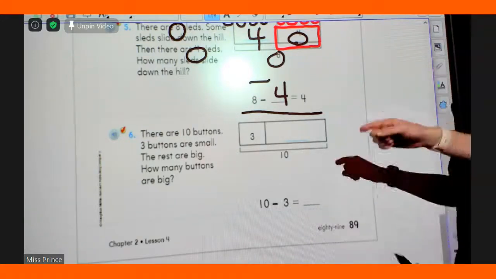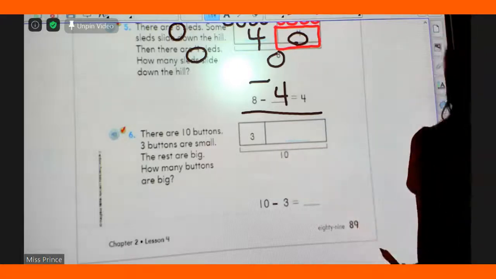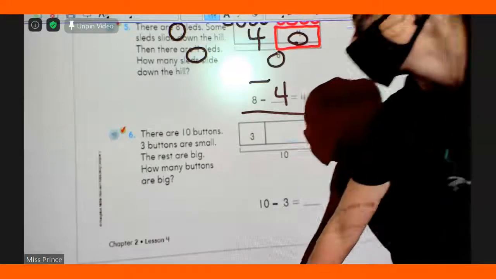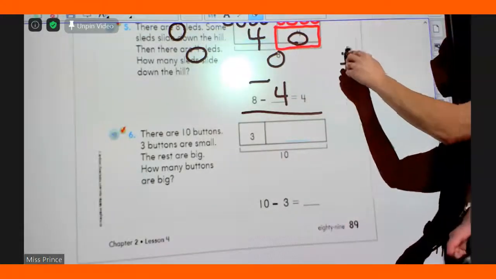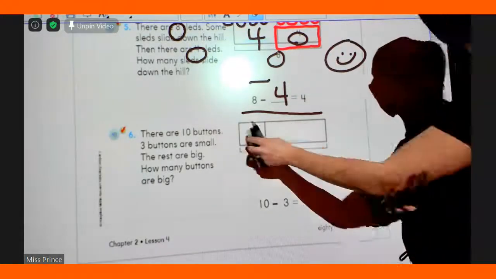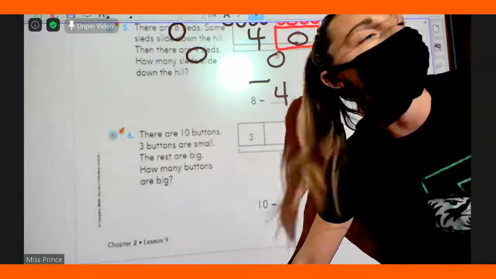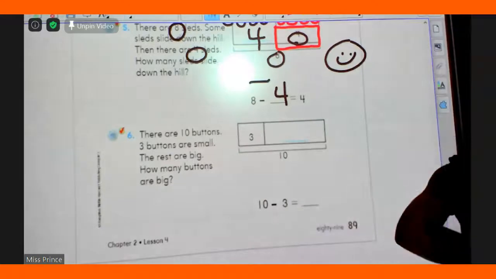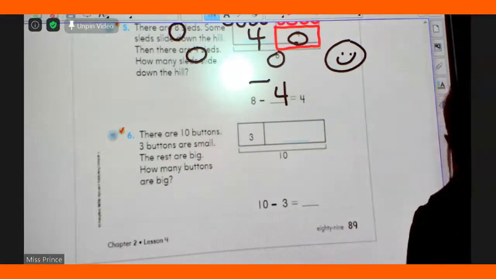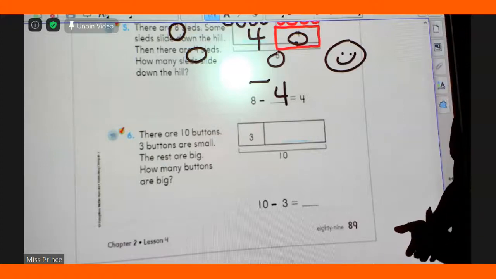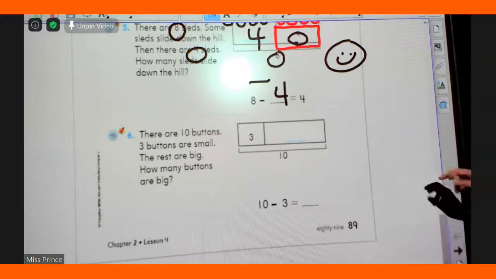You can draw in this little spot here. You can if you want, yeah. I just know that there's a little bit more room right on the top. Okay, happy face if you got it right. I got it right. We have one more problem, and I'm looking at the clock. As long as we're not being goofy and messing around, we're going to have time. Show me you're ready. Okay, here we go.